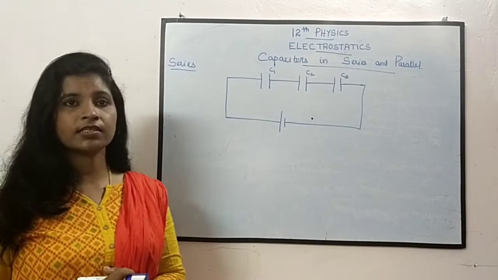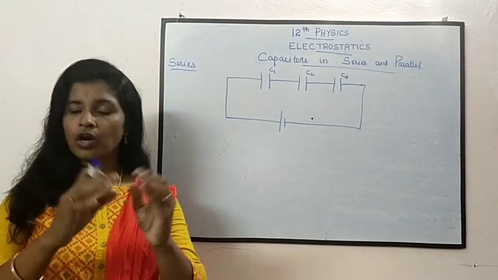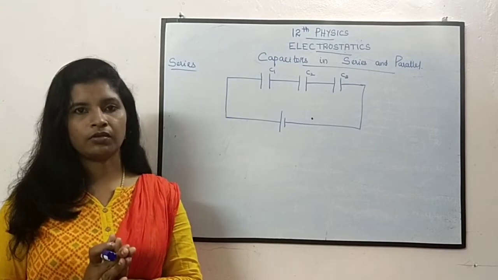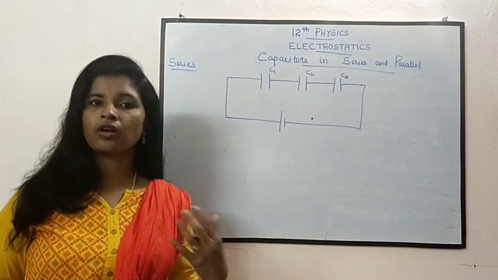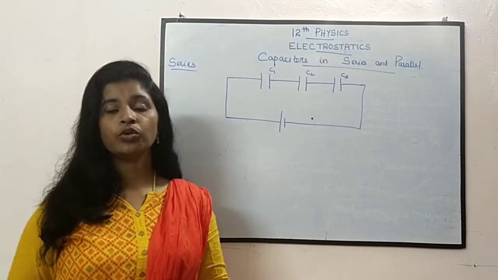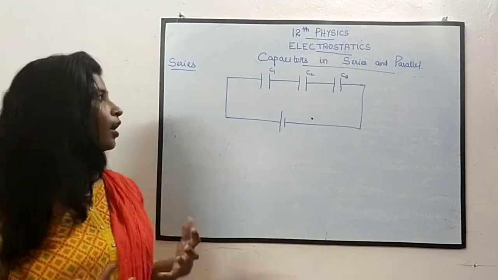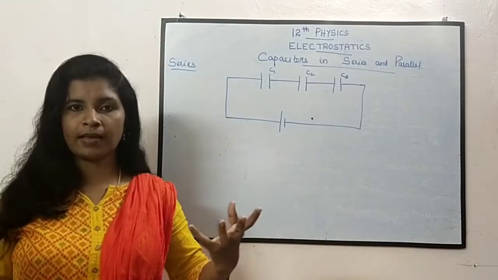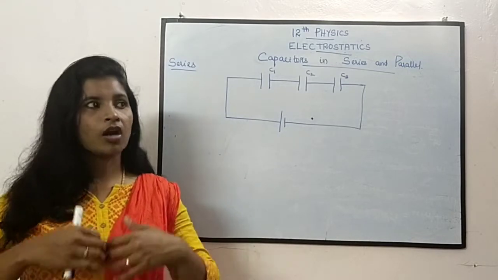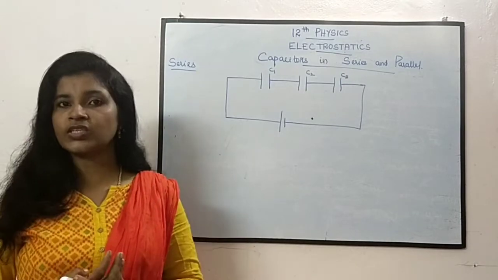So in such cases, if you are constructing a circuit and you need a capacitor of some value, but in the market you are not getting that particular value, what will you do? Either you have to increase the capacitance or decrease the capacitance, or sometimes increase the charge or the potential difference.